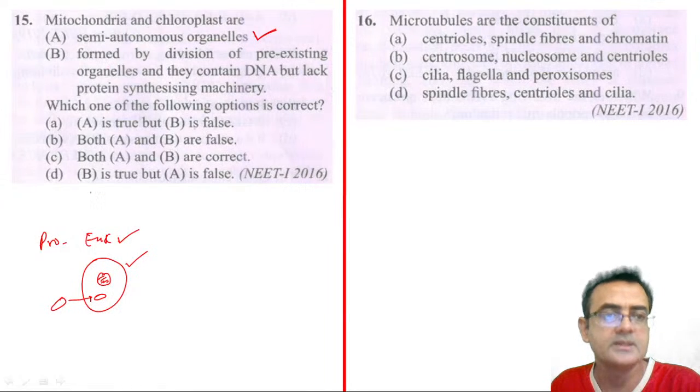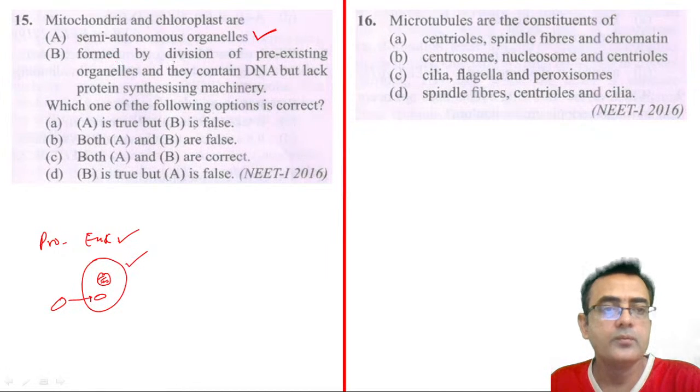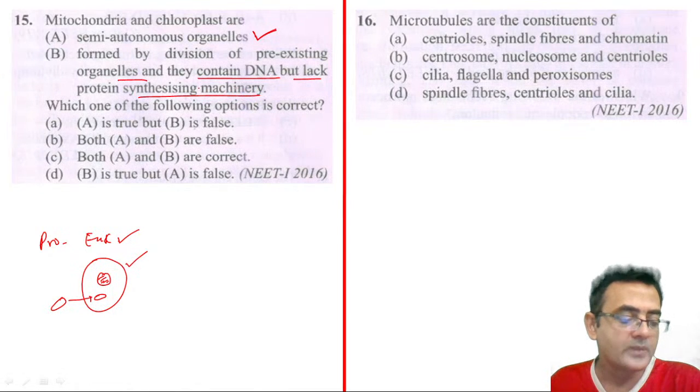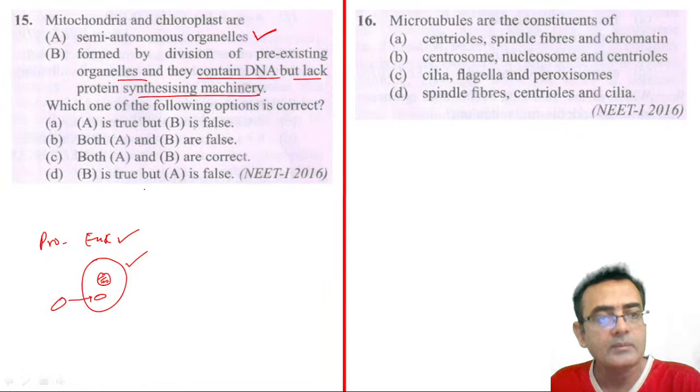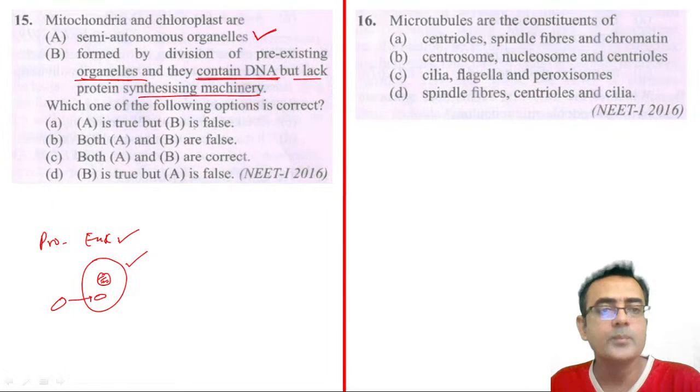The origin of the chloroplast is in the same manner. Then the second statement: formed by division of pre-existing organelle, and they contain DNA but lack protein synthesis machinery. Please listen carefully. They form from pre-existing organelles, dividing by binary fission, both chloroplast and mitochondria. They contain DNA also, so that is correct. But lack protein synthesis machinery?